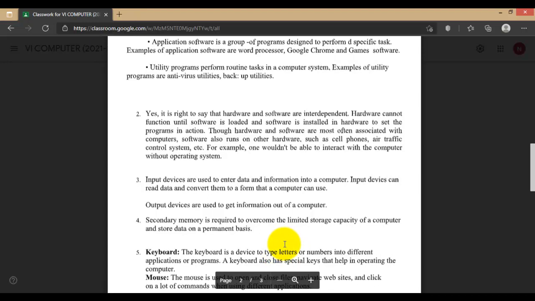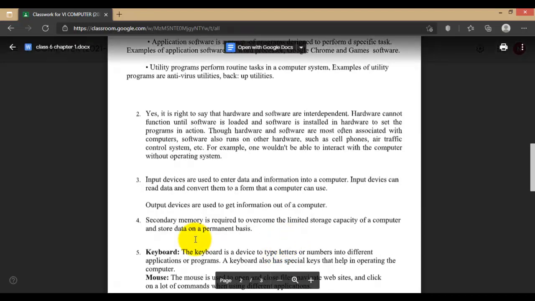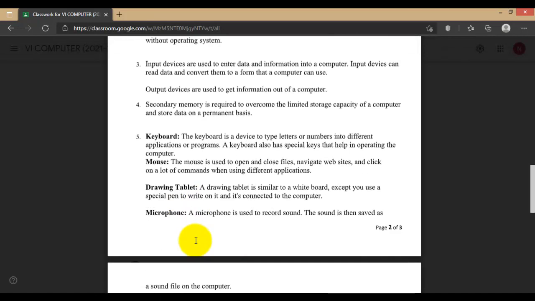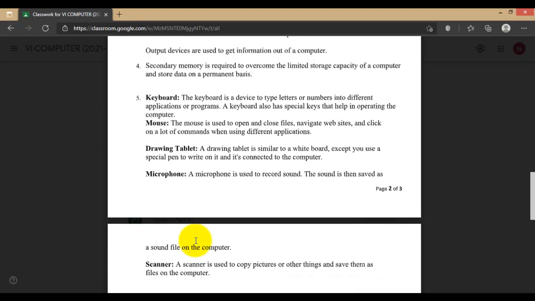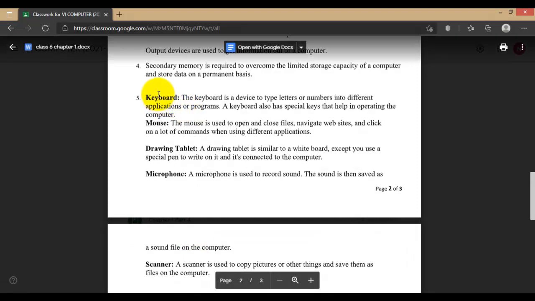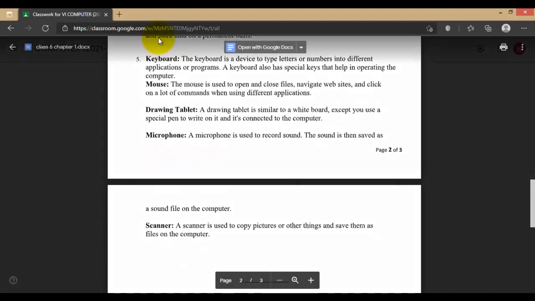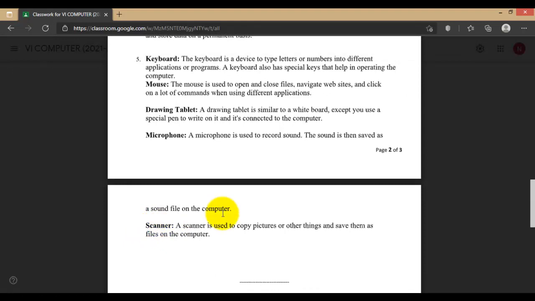Next is input and output. It's very easy. Secondary memory again. In question number 5, it's given to describe briefly any 4 input devices, but I have given you 5 input devices: keyboard, mouse, drawing tablet, microphone and scanner. In brief, you need to explain. You can write in your own words also, by grasping the understanding of the point.